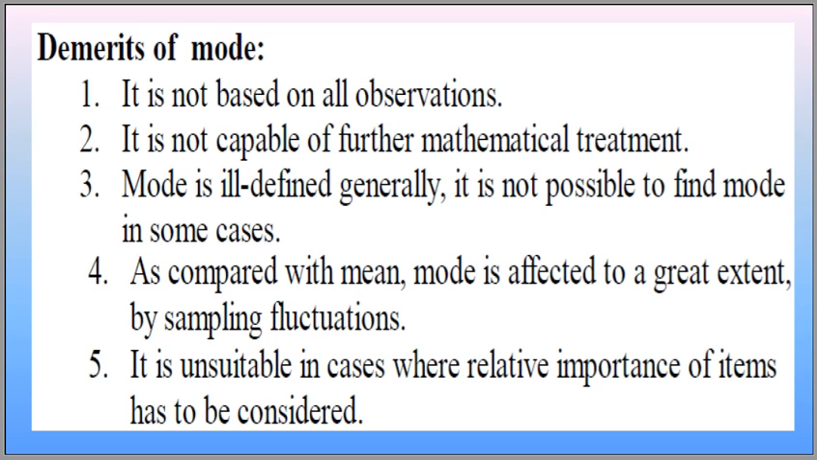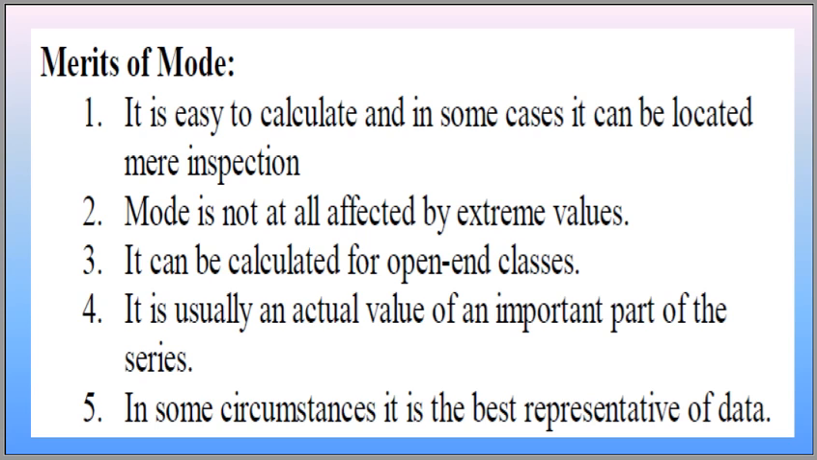It is not based on all the observations, and it is not capable of further mathematical treatment. Mode is ill-defined. Generally, it is not possible to find mode in some cases. As compared to mean, mode is affected to a great extent by fluctuations of sampling. It is unsuitable where the relative importance of items has to be considered.